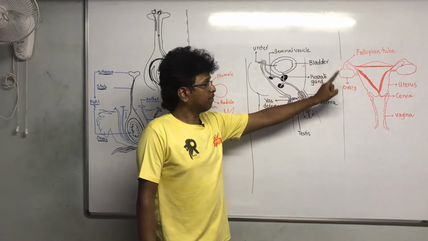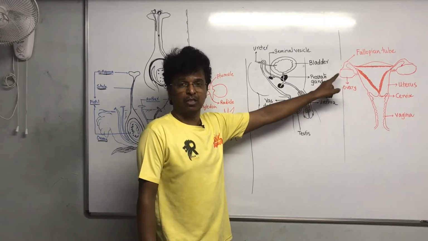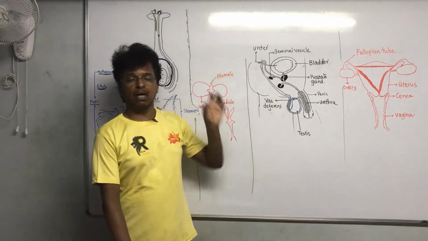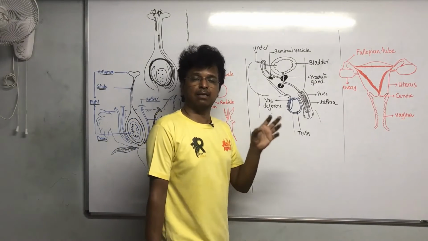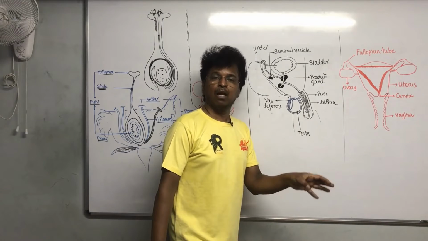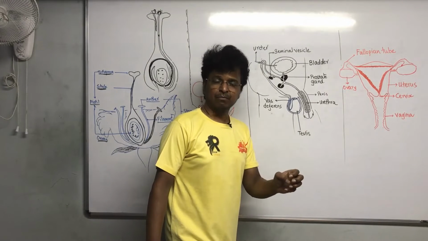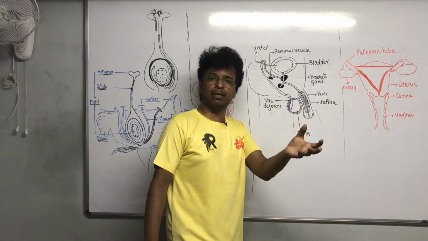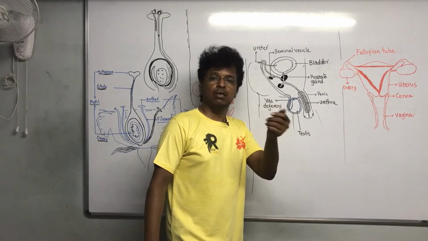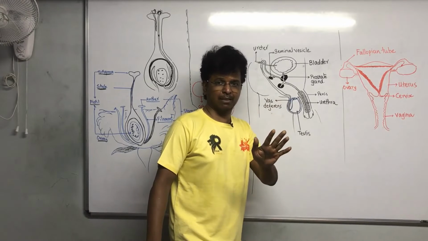The female ovum, which is the egg, is always present in the body. When a girl baby is born, at that time itself all the ova are present in the body, but they are not active. When they reach the age of puberty, these eggs become active and start to be released.